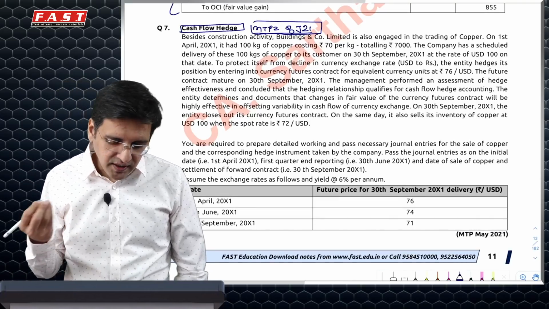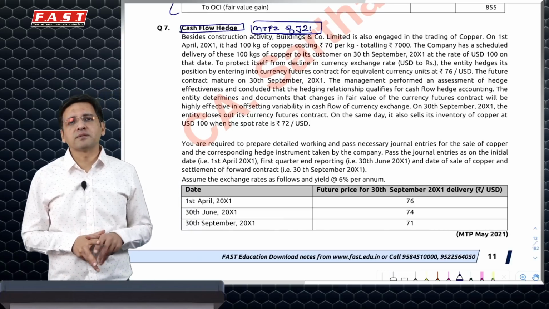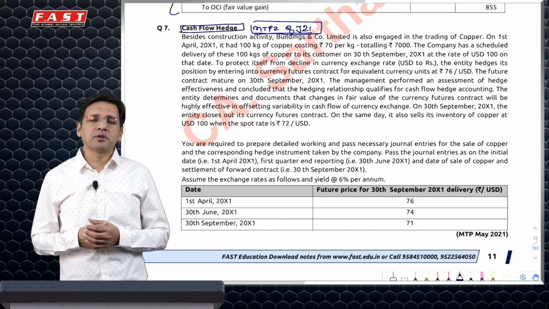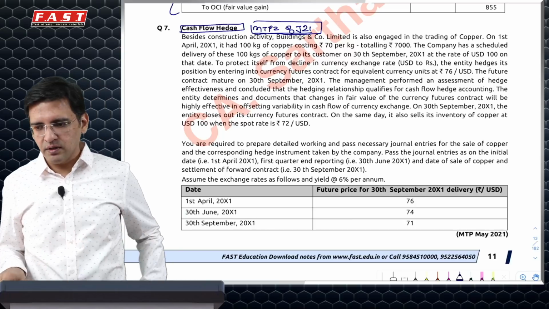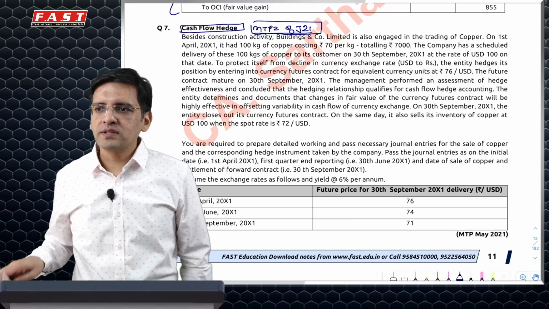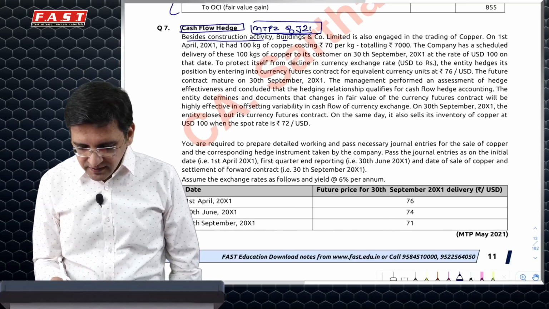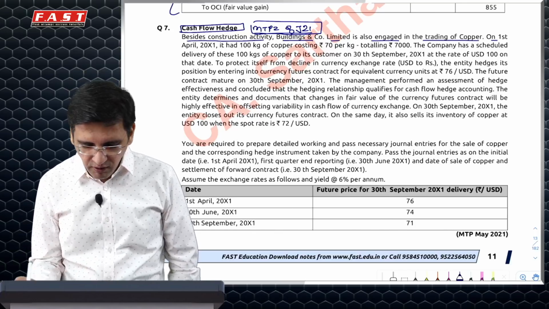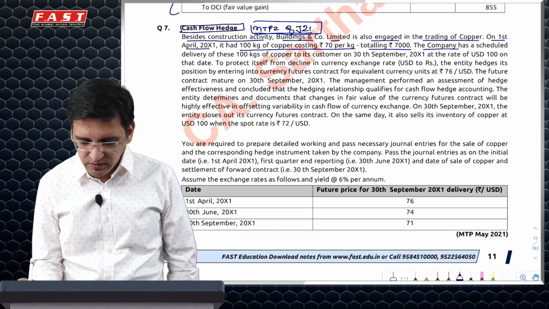In this case, you may ask a question, is hedge accounting something which is critical? The institute has removed all the examples of hedge accounting from the module, but then since this question has been asked, you never know, they might as well ask this particular question from you. What has happened in this question? Let's see. It says, besides construction activity, the building company is also engaged in trading of copper. On 1st April, it had 100 kg of copper costing 70 per kg, 7,000 bucks, which is the cost.